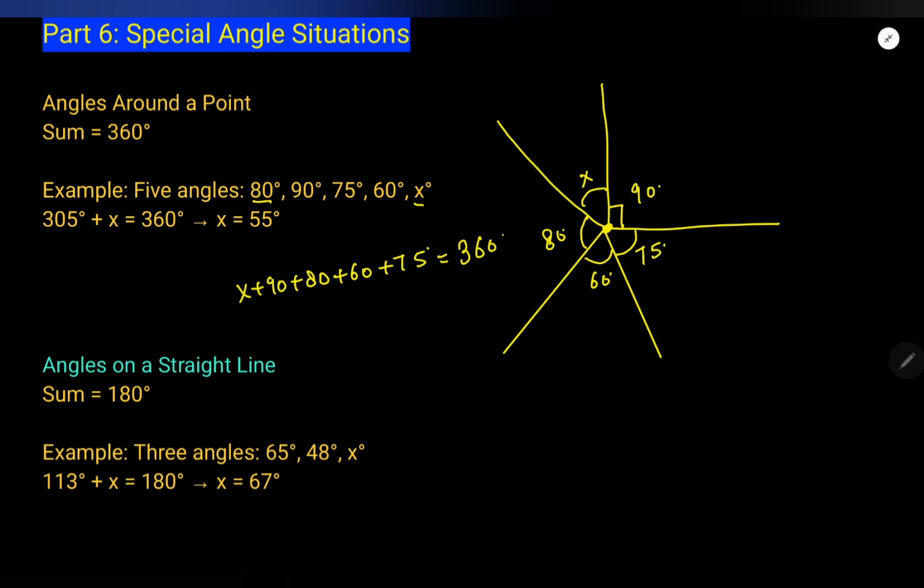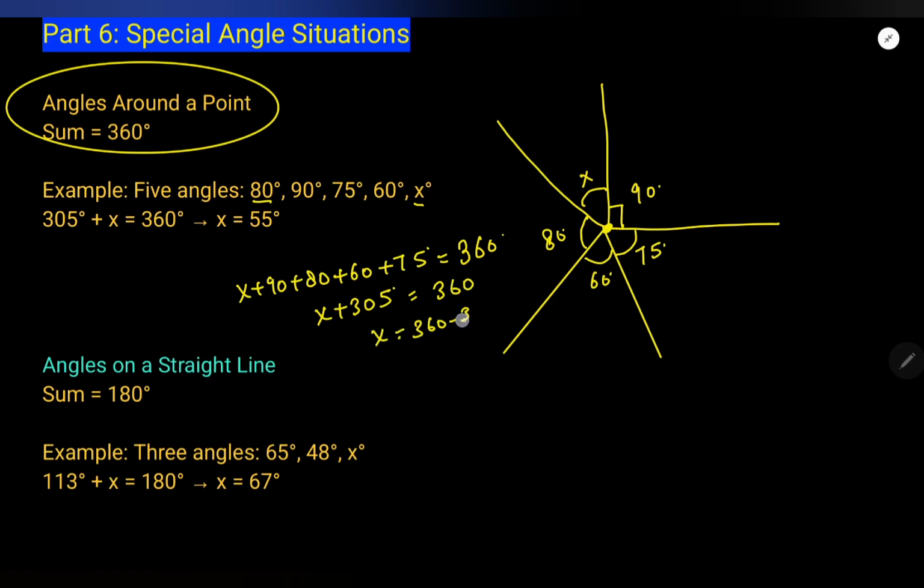And what is the reason? The reason is angles around a point. And when you solve them, x plus 305 is 360 and x is equal to 360 minus 305, right? So x is equal to 55 degrees.